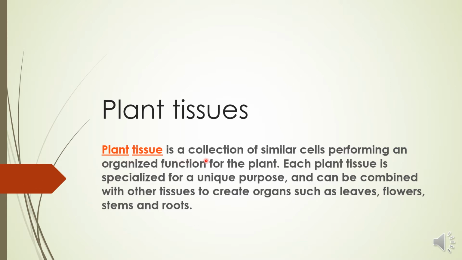Plant tissue is a collection of similar cells performing an organized function for the plant. Each plant tissue is specialized for a unique purpose, as you already know. Each tissue which makes a particular organ, that organ is specialized for a unique purpose, and they can be combined with other tissues to create organs. When a number of tissues are combined, they form organs such as the leaves, flowers, stems, and roots.